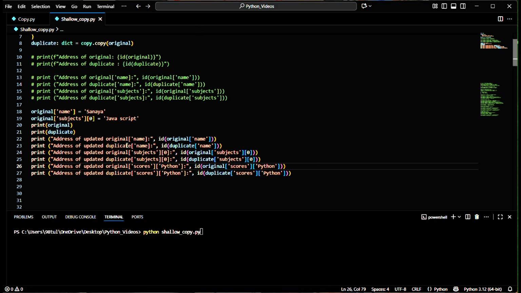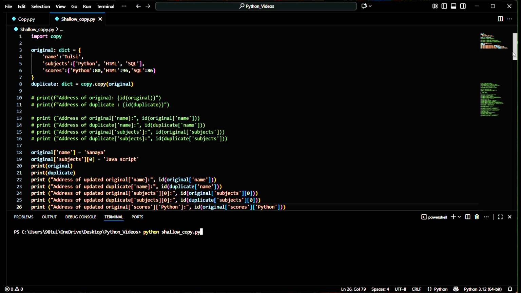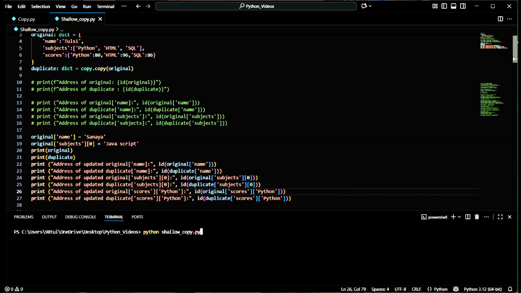So let's check the value by using the key. I'm going to check the address of scores, but not directly scores. I'm going to check the address of Python, which is a key of the dictionary scores, and scores is the key of the dictionary original. So let's do it.